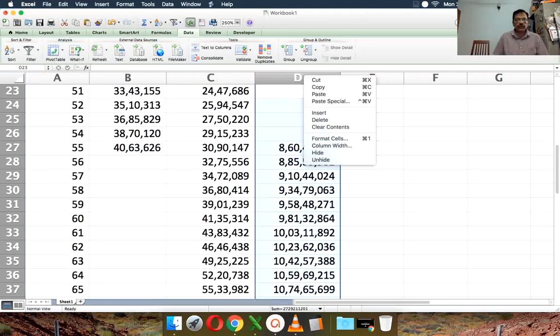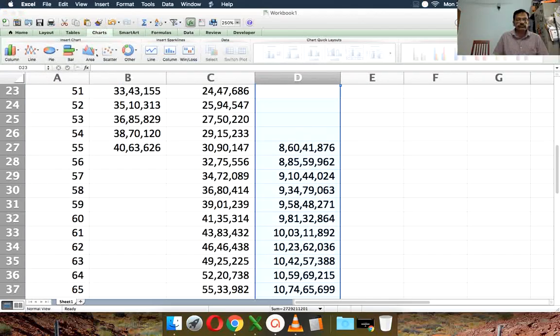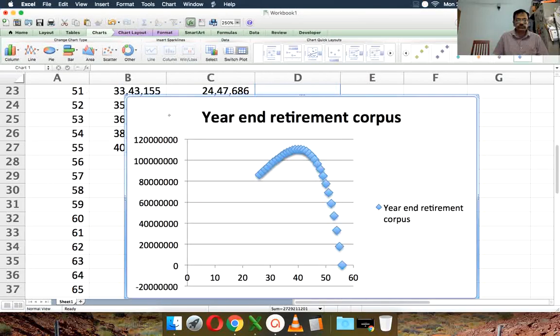So initially the corpus, this 8.6 crores, I can plot it and show you. It initially grows because the deductions and withdrawals are small, but because of inflation in the expenses, the withdrawals become larger and larger. So the corpus, although it grows at 7%, the amount that grows becomes smaller and smaller, and finally drops to 0 at age 85.